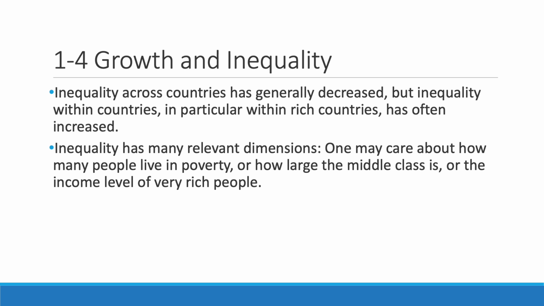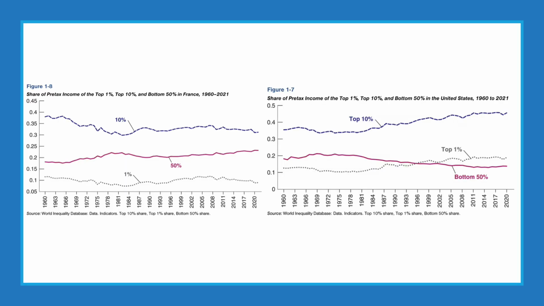Inequality has many relevant dimensions. One may care about how many people live in poverty. For example, how many people in a country live below an income of $2.15 a day, or what percentage of people in a country make up the middle class, or the income level of very rich people. For example, how much wealth in a country belongs to the top 1%.